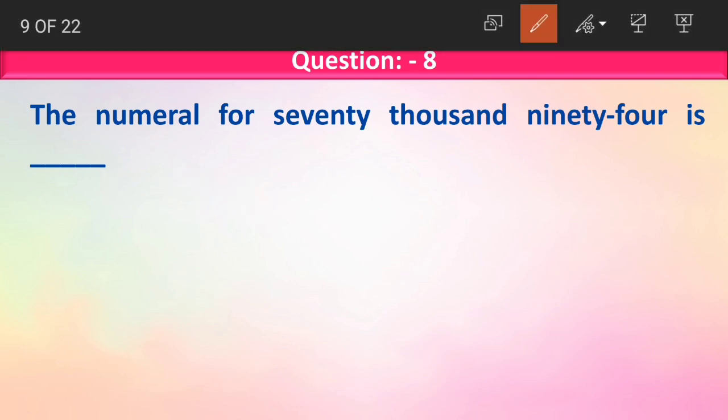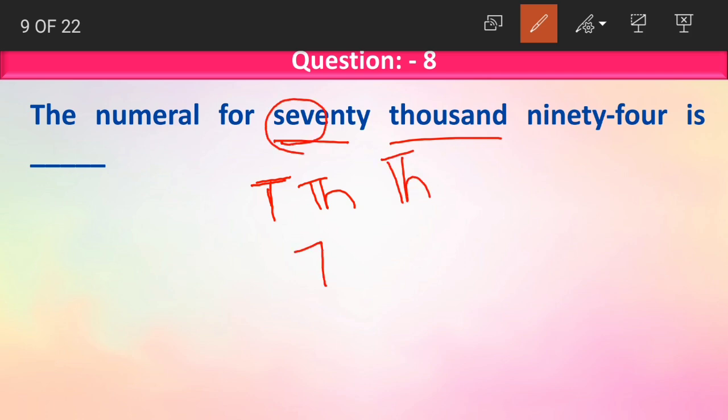What is the highest place value here? 70,000. What is the place value of 70,000? The place value of 70,000 is 10,000. So what should we write in 10,000's place? We should write 7. Then comes thousands place. Are we having anything here like 1,000 or 2,000 or 3,000? We do not have any number, right? So what will we write here? We will write a 0.